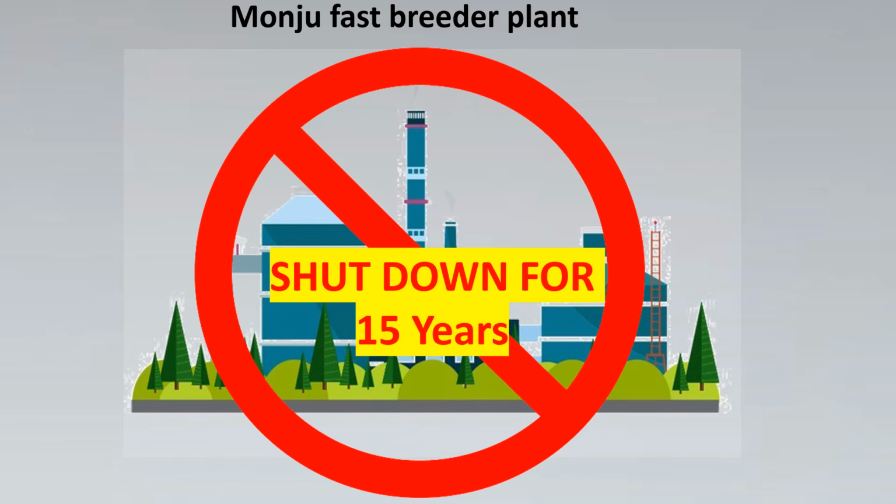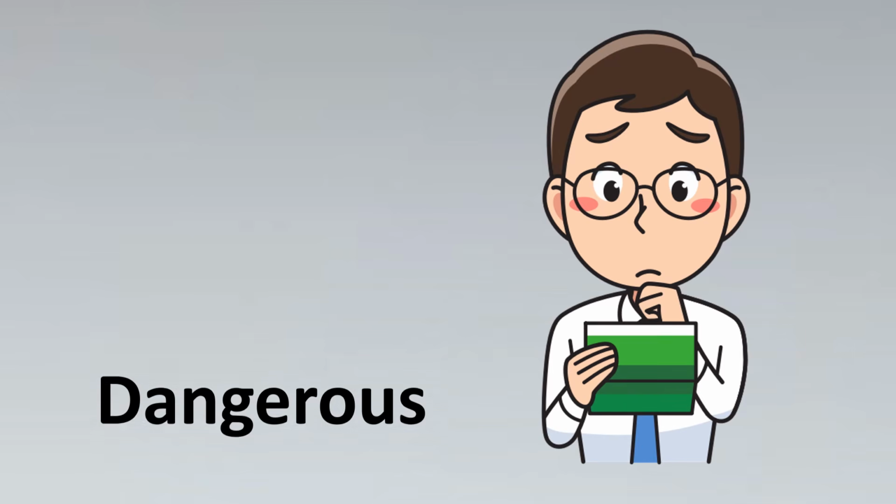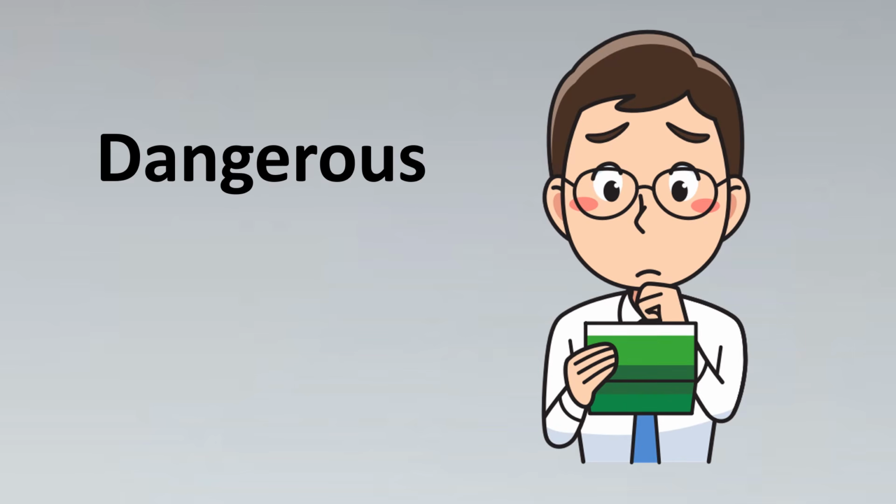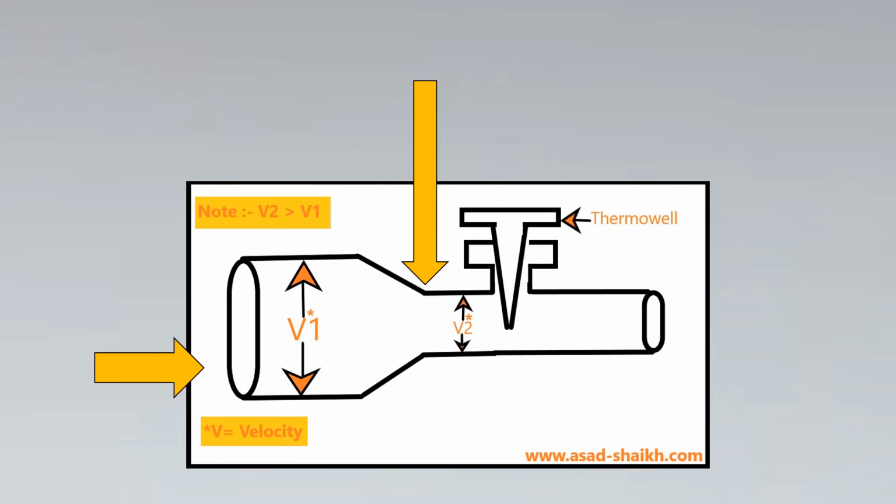So that means we should not assume that this is a small instrument and would not require that much depth of understanding or that much consideration. So let's look into this case. Here what had happened was that this dangerous situation was caused because the opposite of our case 1 had happened. So let us assume that this is V1, the velocity which is entering the pipe, and the velocity V2 is what the thermowell would experience.